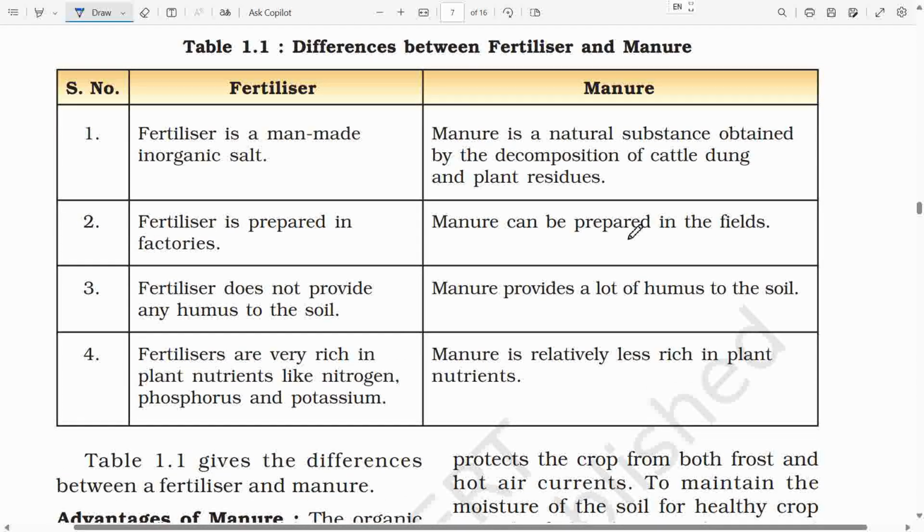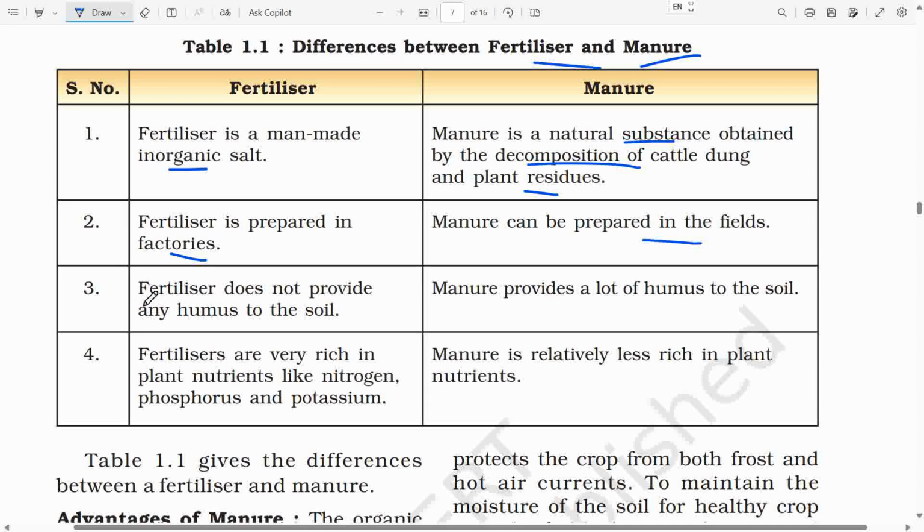Table 1.1. Differences between fertilizer and manure. First, fertilizer is a man-made inorganic salt, while manure is a natural substance obtained by the decomposition of cattle dung and plant residues. Second, fertilizer is prepared in factories, whereas manure can be prepared in the fields.